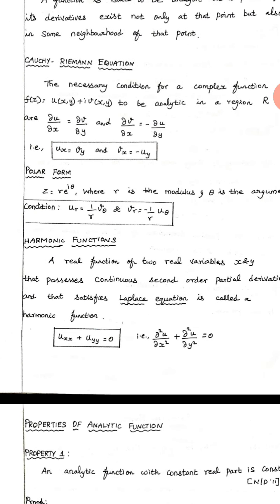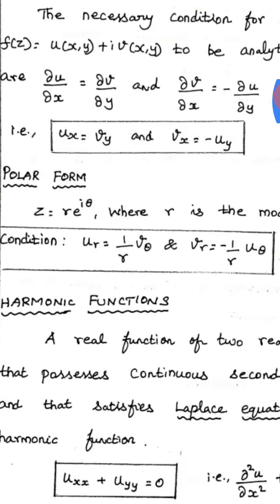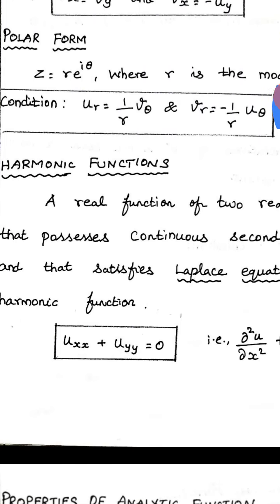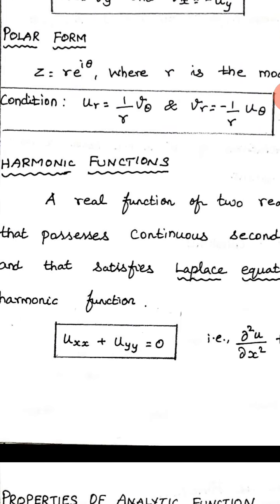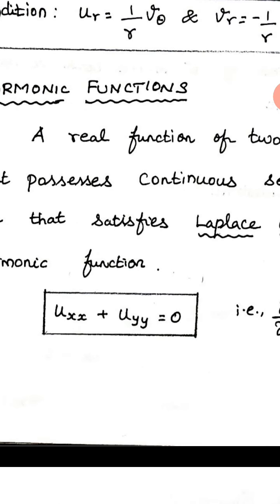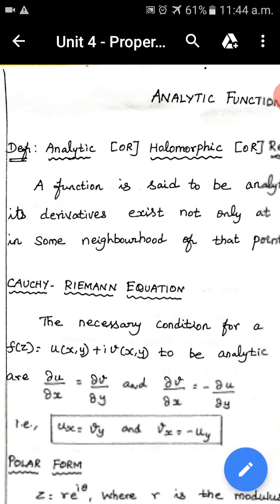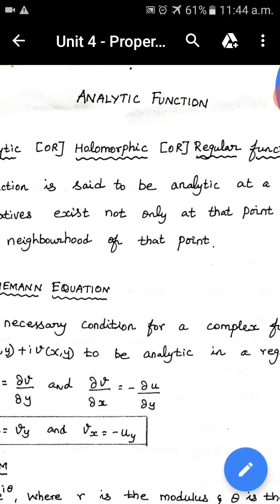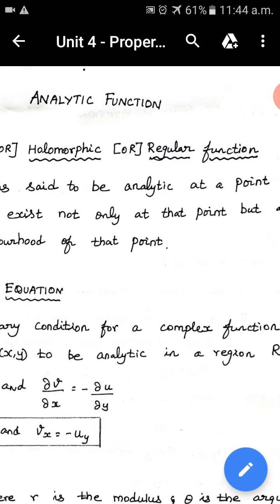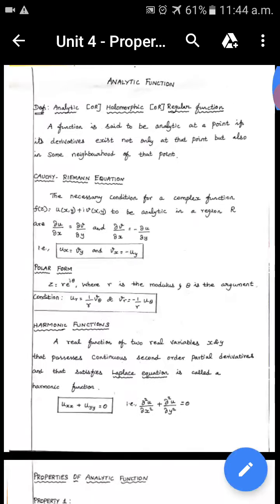Two things: when we say a function is an analytic function, it has to satisfy the Cauchy-Riemann equation, that is ux equal to vy and vx equal to minus uy. And when we say a function is a harmonic function, it has to satisfy the Laplace equation, uxx plus uyy is equal to 0. One more thing: there are different names for analytic function that you are supposed to know. One is holomorphic function and another one is regular function.